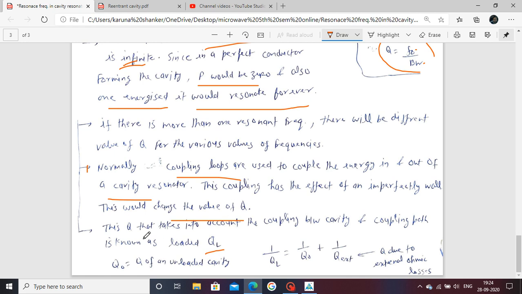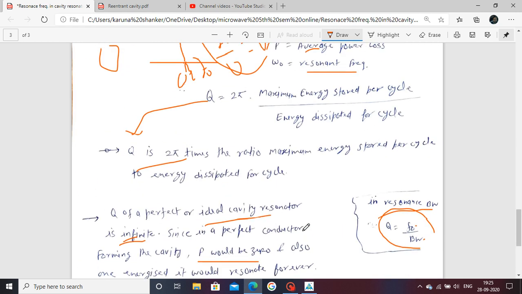What is the loaded Q? Loaded Q is the Q that takes into account a coupling between the cavity and coupling path. This is called the loaded Q. One relation is: 1 upon loaded Q is equal to 1 upon Q naught plus 1 upon Q external. Q naught is the Q of the unloaded cavity. Q external is the Q due to external losses.